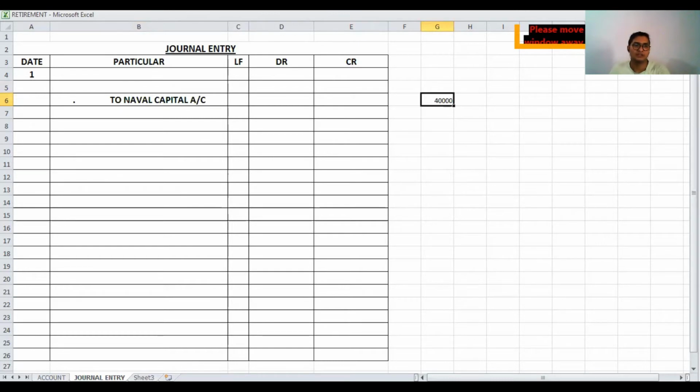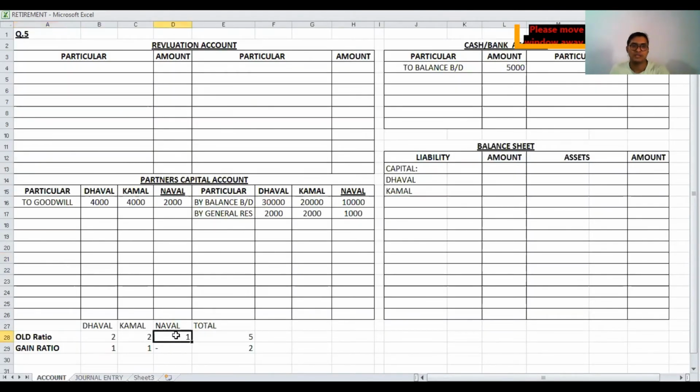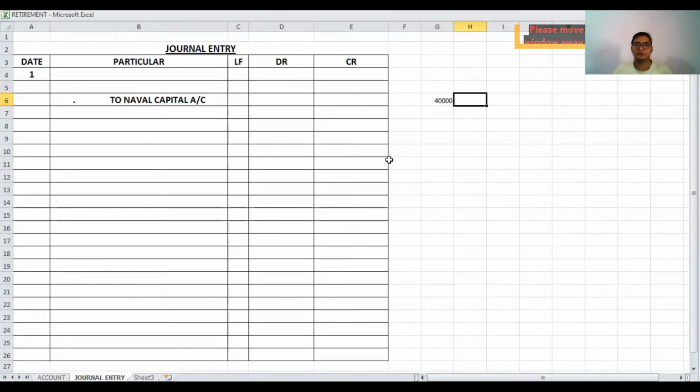So for Naval's share, we have to check the old ratio of Naval, and the old ratio for Naval is 1 divided by 5. So 40,000 into 1 divided by 5, answer is 8,000. So we have to write 8,000 in Naval's capital account because retired partner credit. Retired partner is Naval, so Naval's account is credited by 8,000.